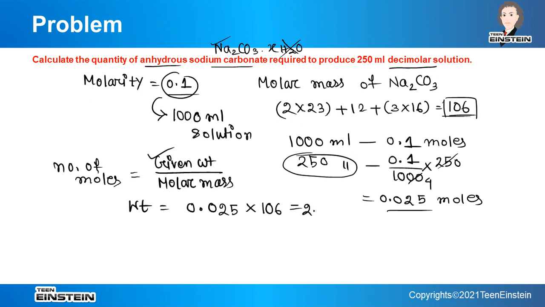So it will be 2.65 gram. So this is the quantity of anhydrous sodium carbonate, where no water molecules of crystallization are present, that will be required to prepare 250 ml decimolar or 0.1 molar solution.